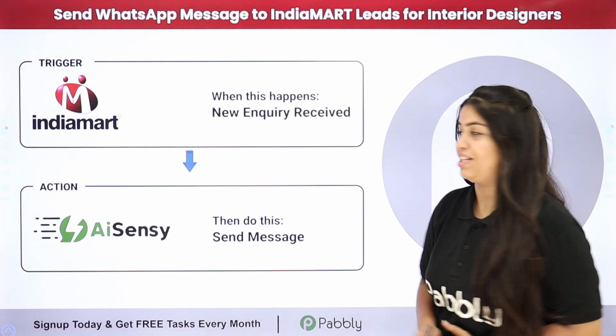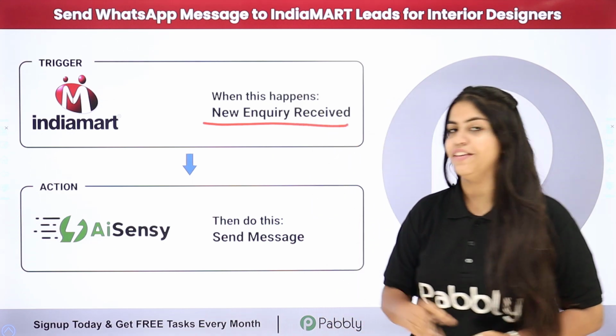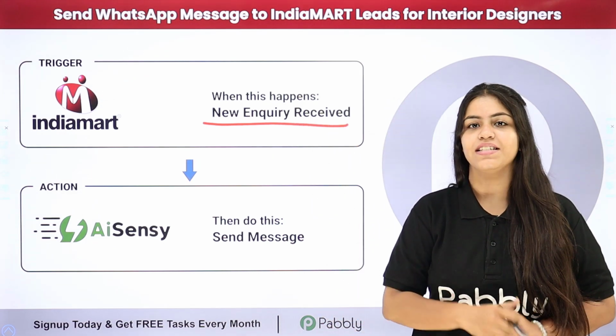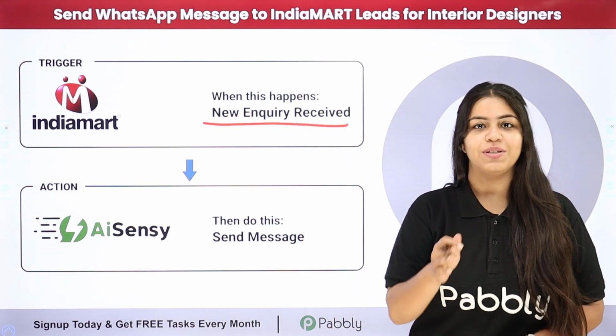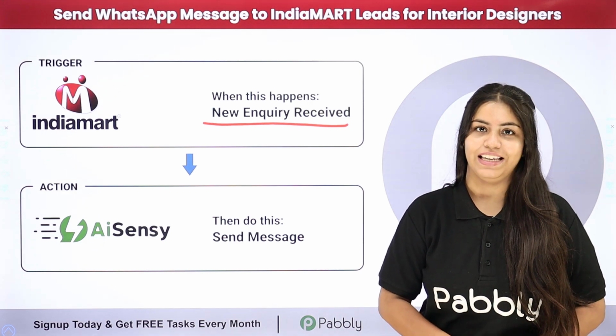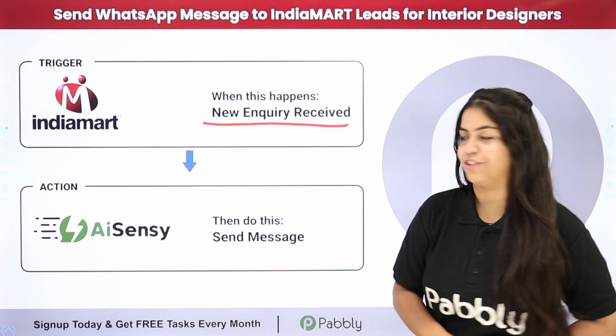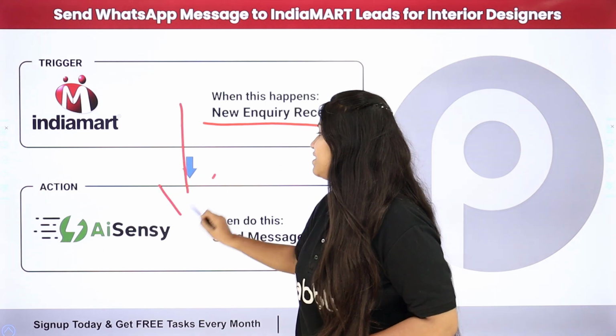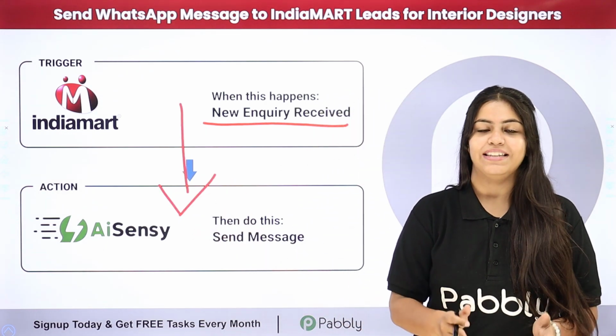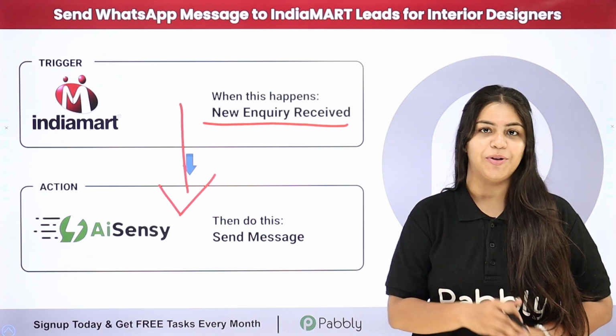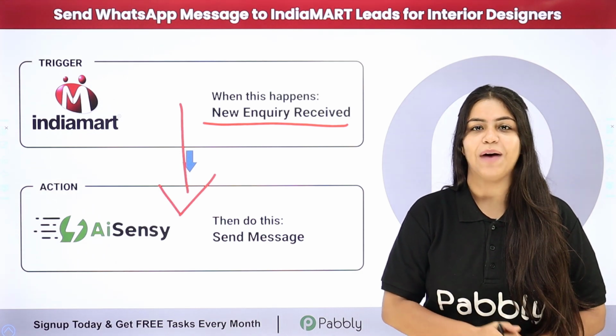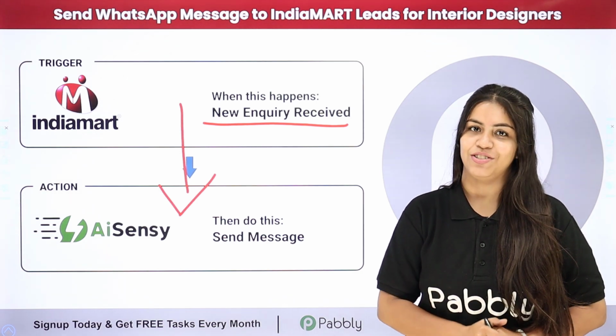And now what I want is that as soon as a new inquiry is received from my IndiaMART account, I want to send an automated WhatsApp message to that lead who submitted the inquiry. So to do this, we are going to create a connection between IndiaMART and WhatsApp by AiSensy. To create this connection without knowing any programming or coding language, we are going to use Pabbly Connect. It is an amazing automation software.